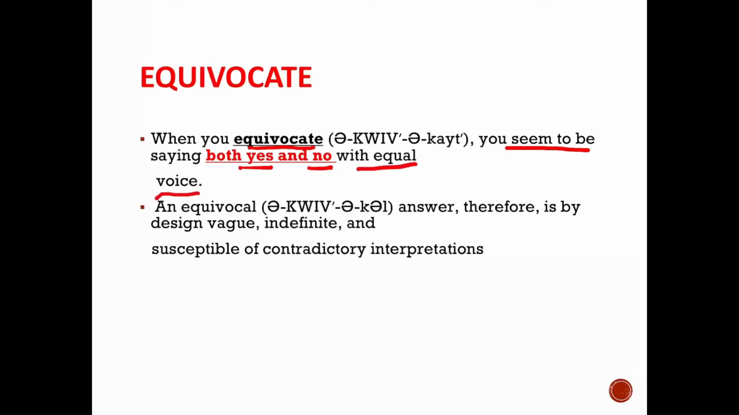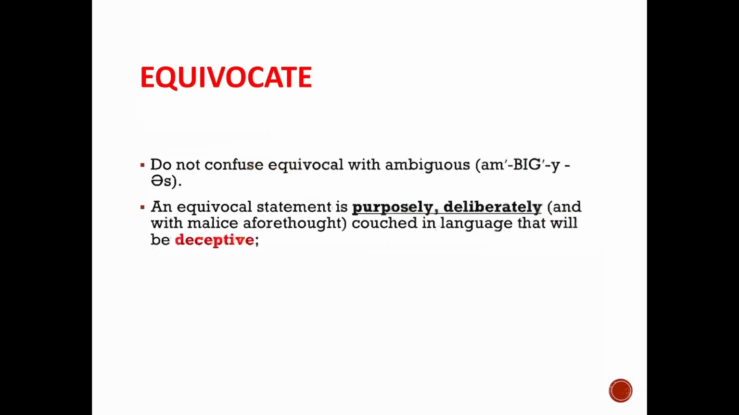You will be saying both yes and no. An equivocal answer therefore is by design vague, indefinite and susceptible of contradictory interpretation. It is a contradictory interpretation because it has both yes and no. Do not confuse equivocal with ambiguous.